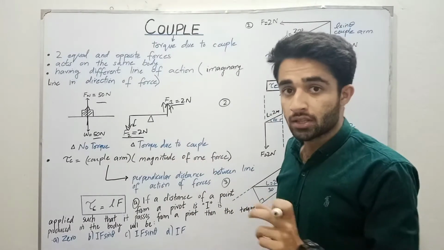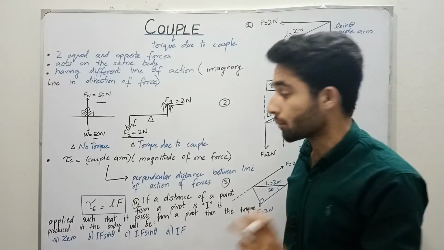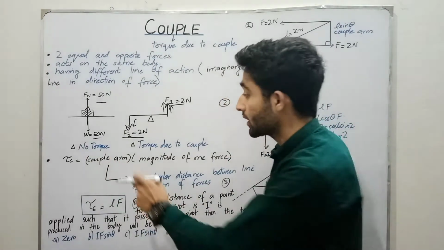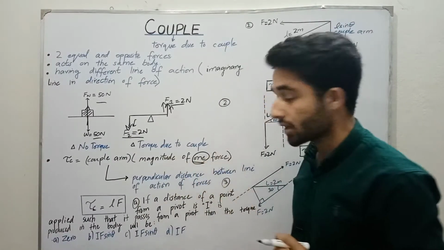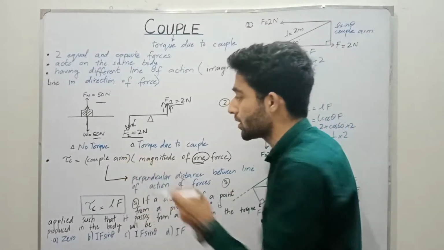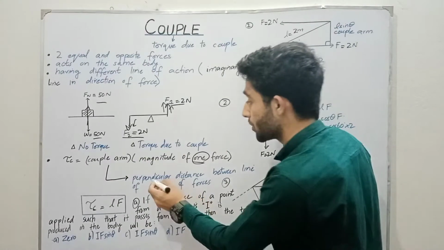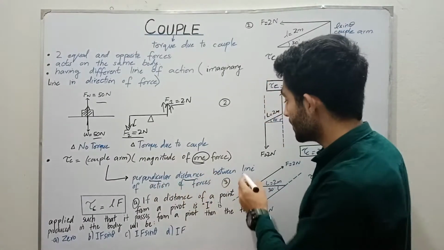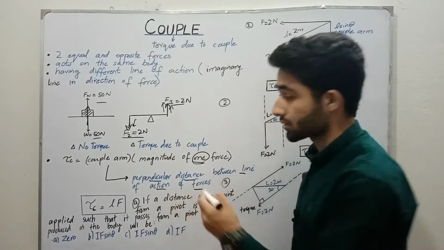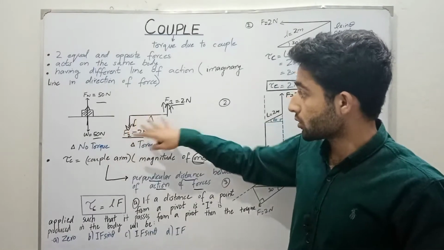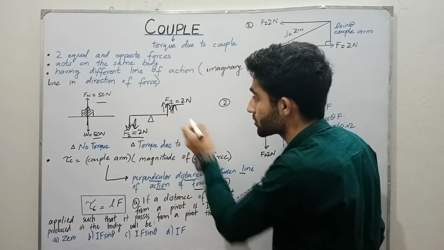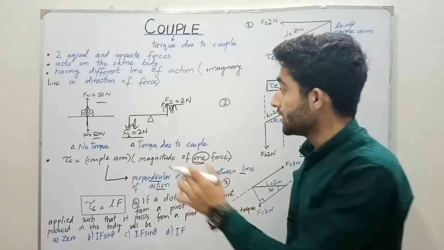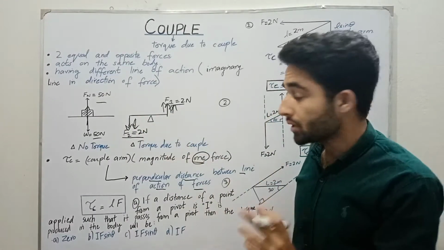Next we have the formula of the torque due to couple. The formula is the couple arm multiplied by the magnitude of one of the forces. So what is the couple arm? The couple arm is the perpendicular distance between the lines of action of forces. We know that these are the two lines of action of forces, and the point is the perpendicular distance between them.